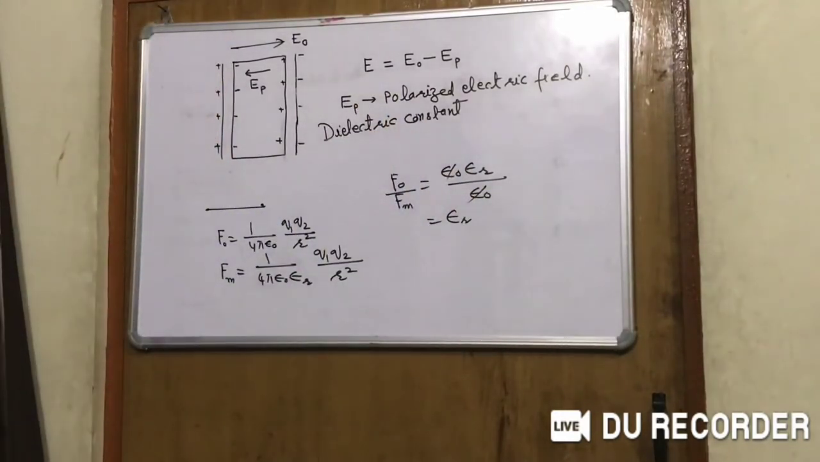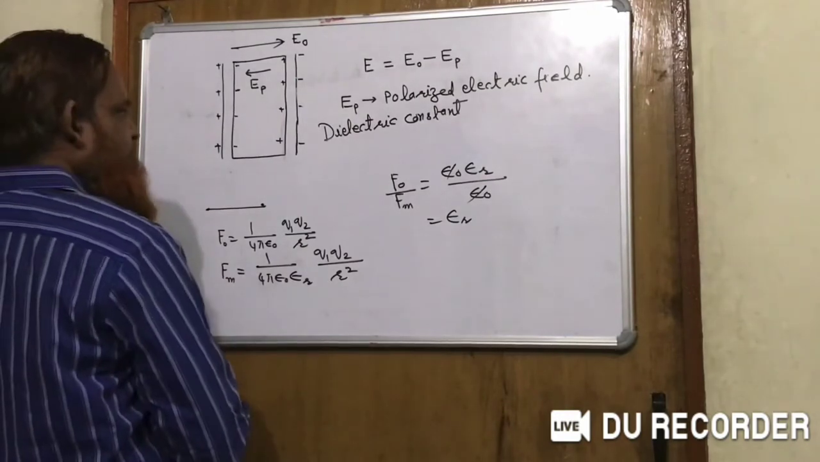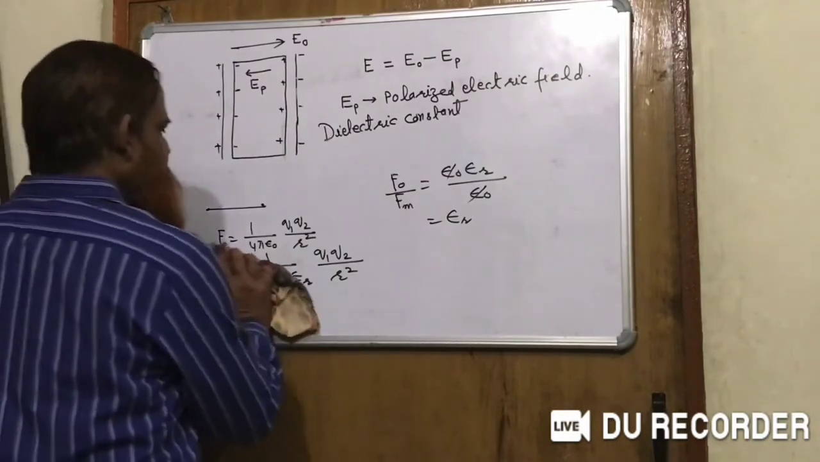So earlier, when we were learning Coulomb's law, the relative permittivity or dielectric constant is the ratio of the force between two charges when they are placed in vacuum at some distance, to the force between two similar charges at the same distance in the medium, that is equal to the dielectric constant or relative permittivity.